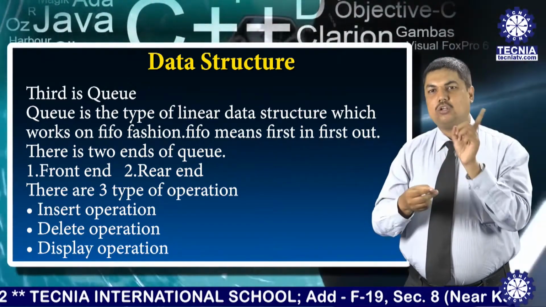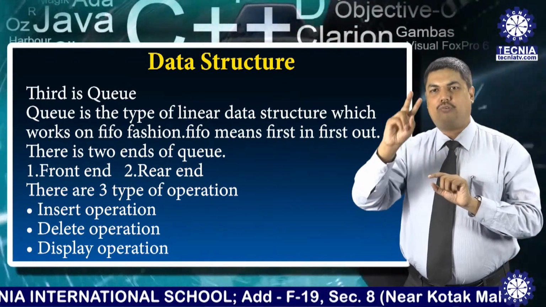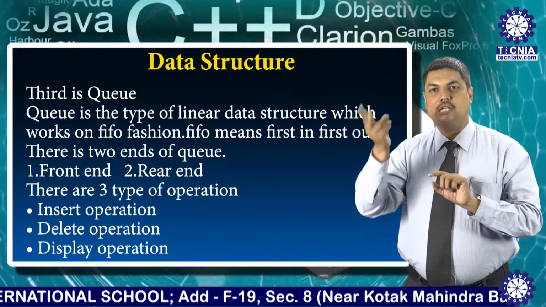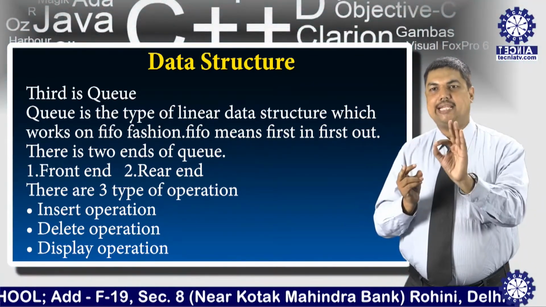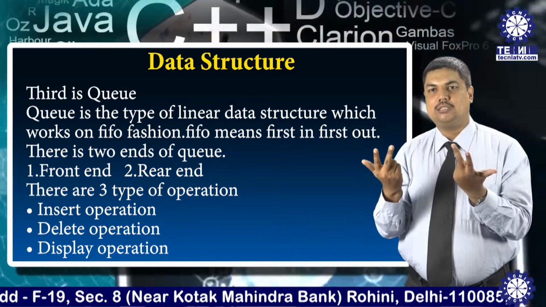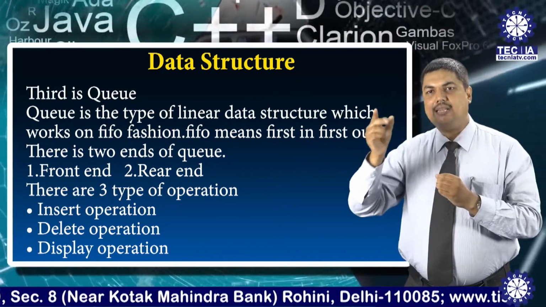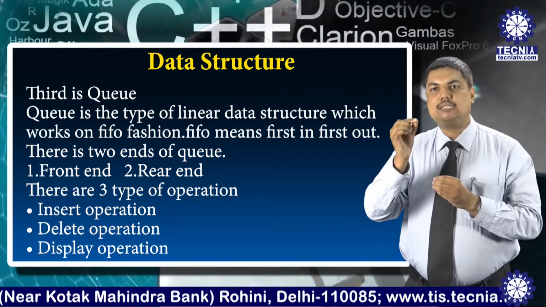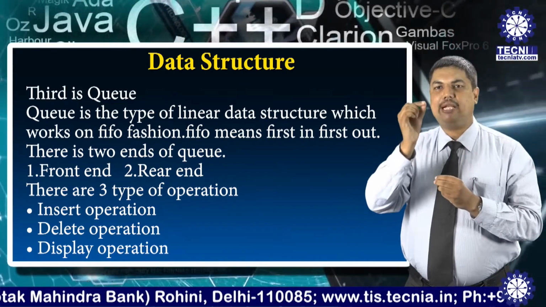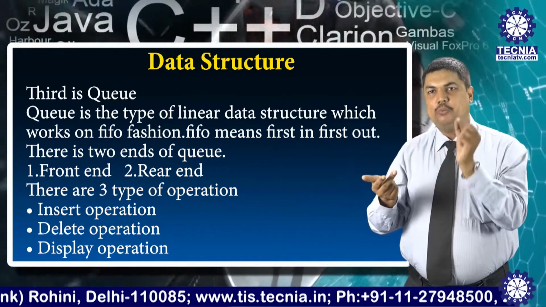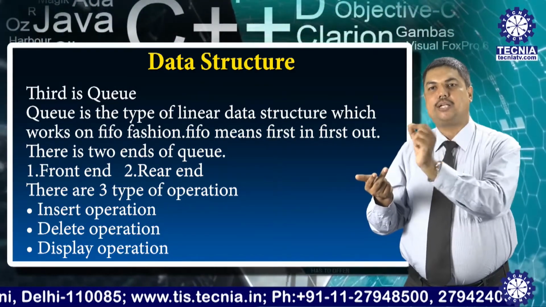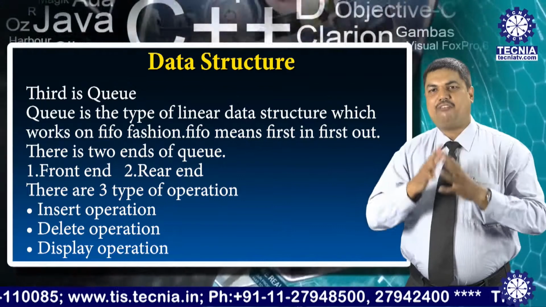A stack follows LIFO fashion, a queue follows FIFO fashion. We have 2 ends, the front end and the rear end. At the front end we can delete elements, and at the rear end we can insert elements.